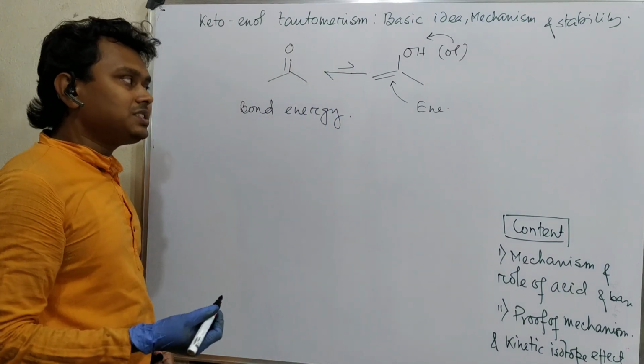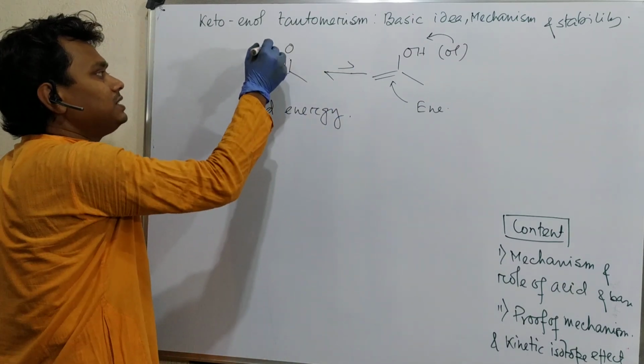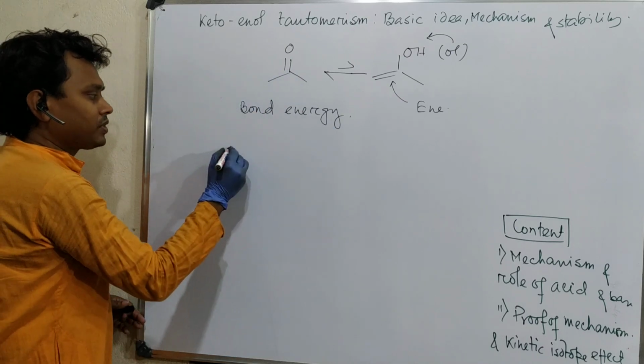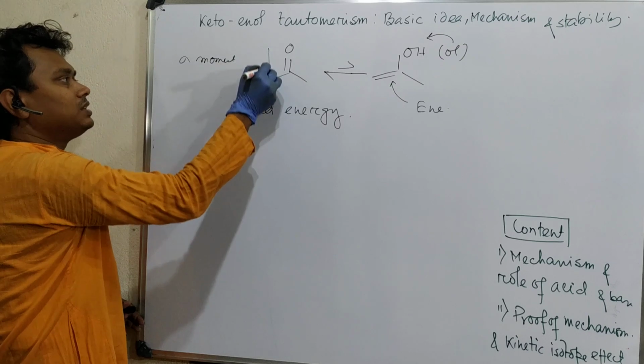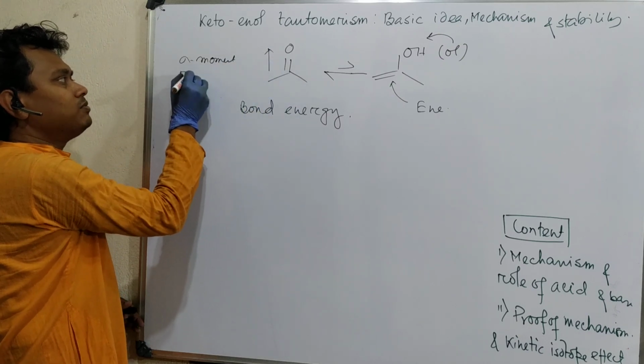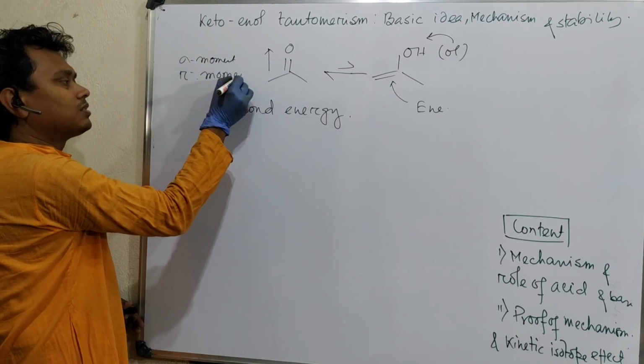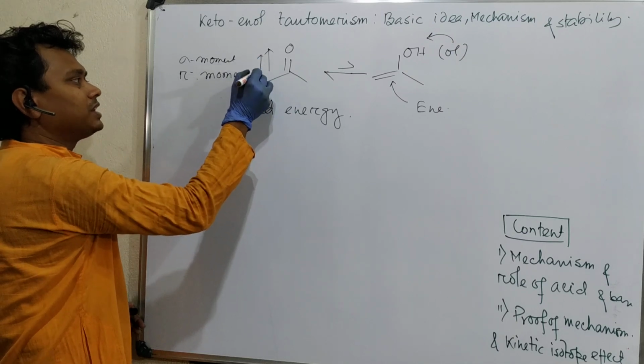And if you see the polarity pattern, in the keto the sigma moment is in this direction, and the pi moment is also in the same direction.